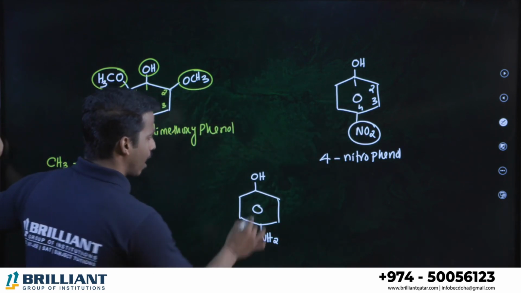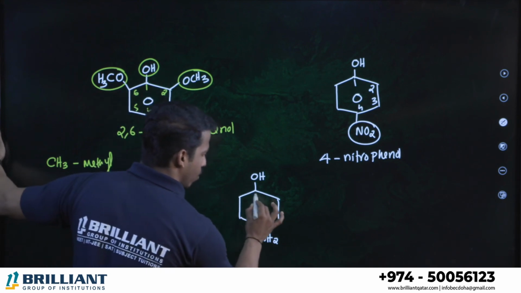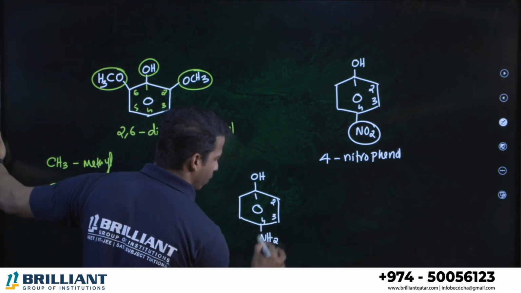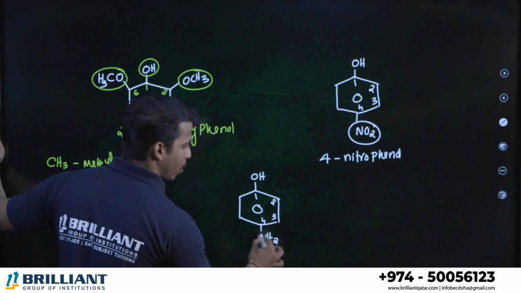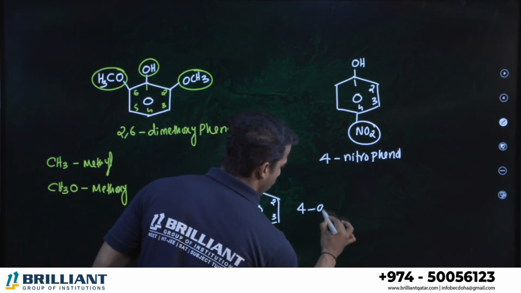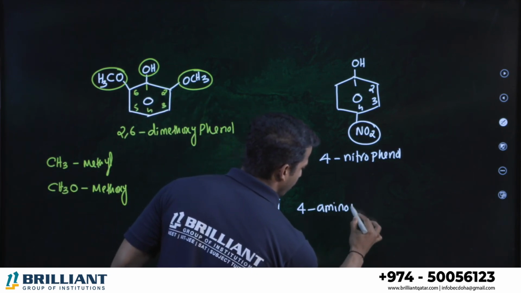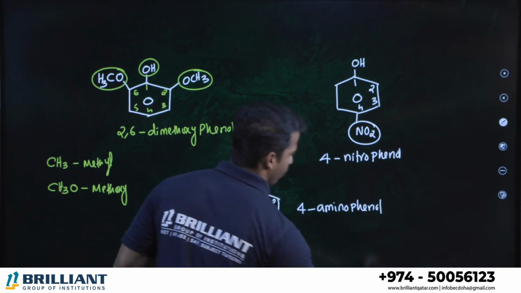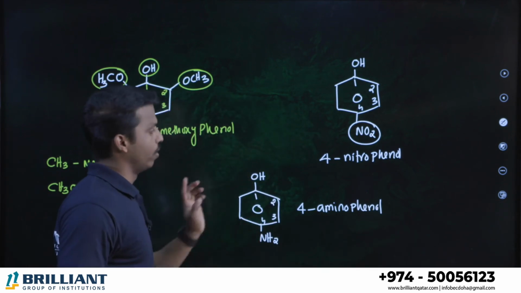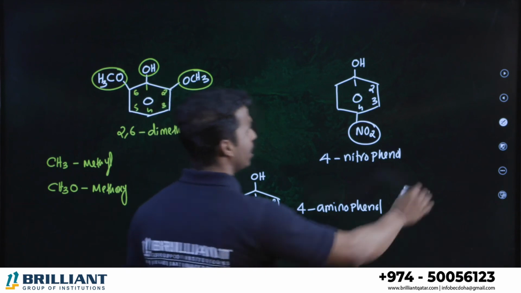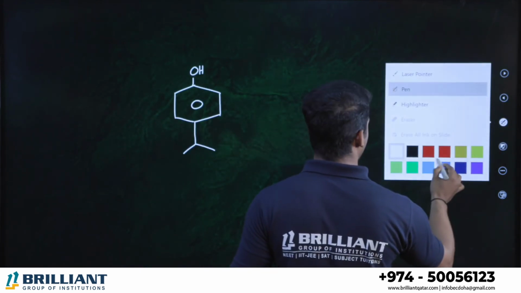What about here? Alcohol is there, amine is there. Alcohol is the major one. 1, 2, 3, 4. NH2 is called amino group. So we can call 4-aminophenol, right? 4-aminophenol. Let's go for the last compound, all of you.